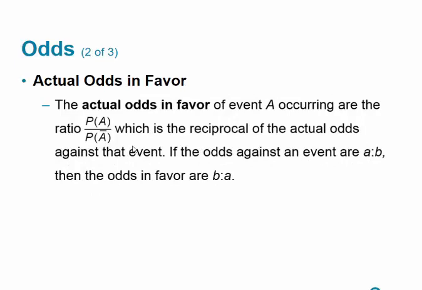So the actual odds in favor of event A occurring are the ratio of P of A over the probability of the complement of A, which is simply the reciprocal of the actual odds against the event. So if the odds against the event are A to B, then the odds in favor would be B to A. And that's the end of 4.1.